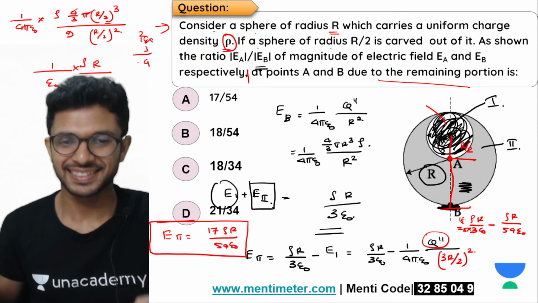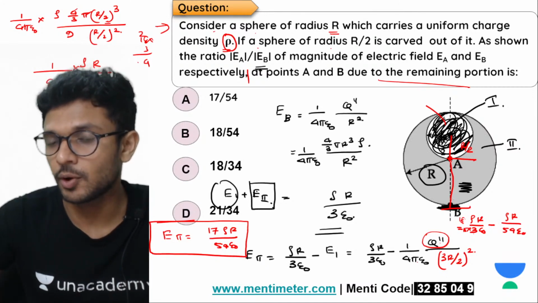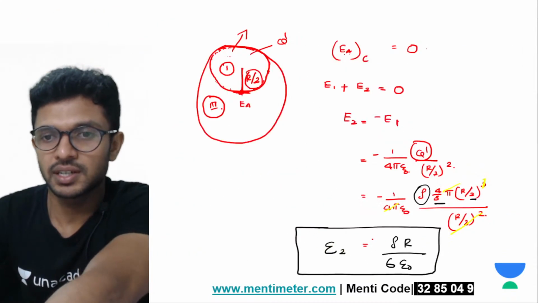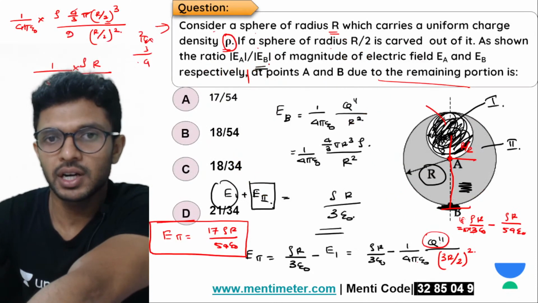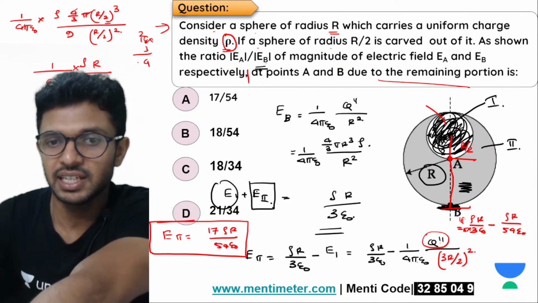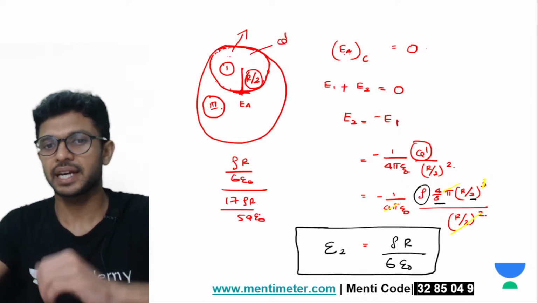Okay, so here comes an end. We have found the electric field at the point A because of the remaining part, that was rho r by 6 epsilon 0. We have also found the electric field at the point B because of the remaining part. How much is it? 17 rho r divided by 54 epsilon 0, right?